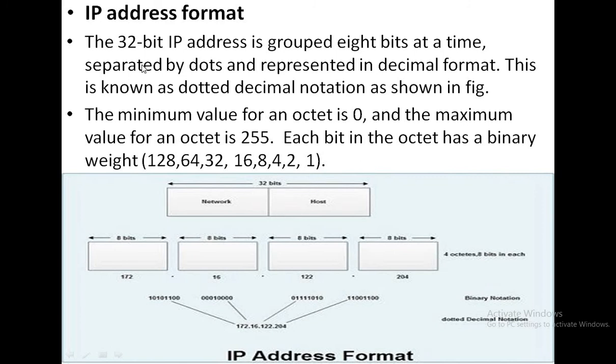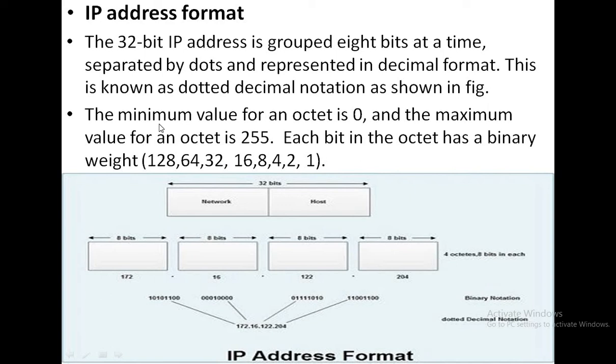The 32-bit IP address is grouped 8 bits at a time, separated by dots and represented in decimal format. This is known as dotted decimal notation, as shown in the figure.